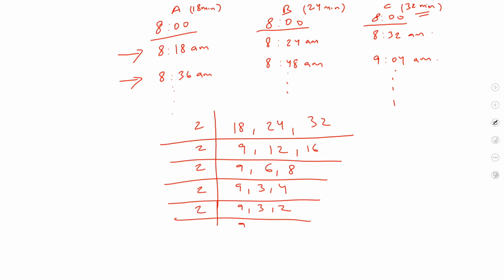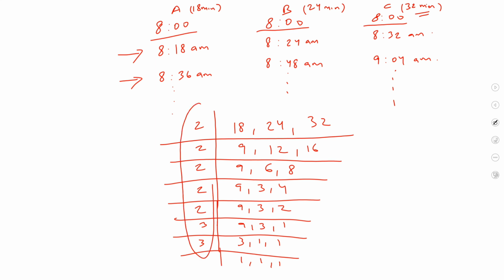Again 2, which gives 9, 3 and 1. Now 3: 3, 1, 1, and the last is also 3, so 1, 1, 1. The LCM is the multiplication of all these numbers: 2 times 2 is 4, times 2 is 8, times 2 is 16, times 2 is 32. 32 multiplied by 3 into 3, which is 9, gives 288.